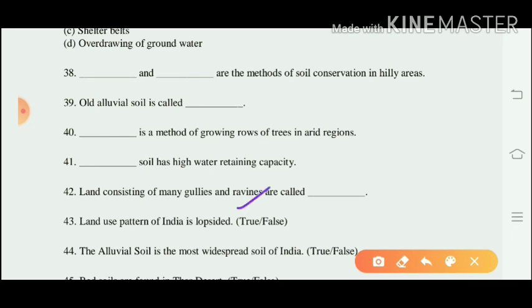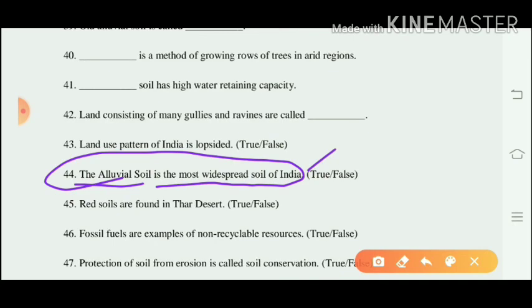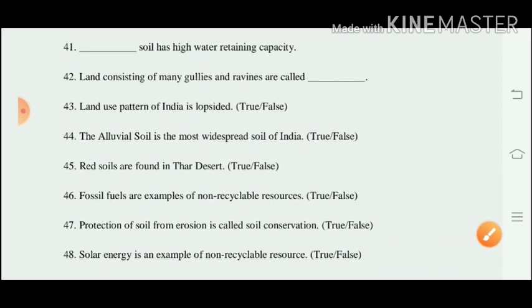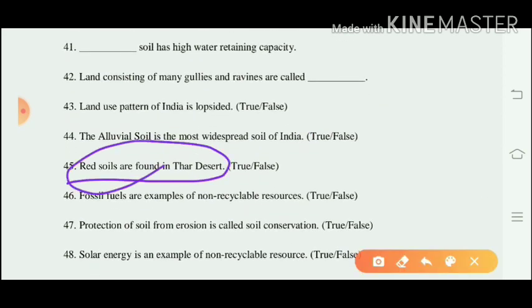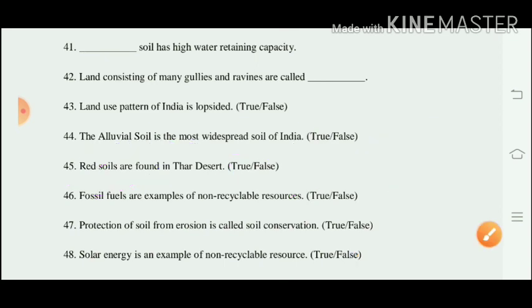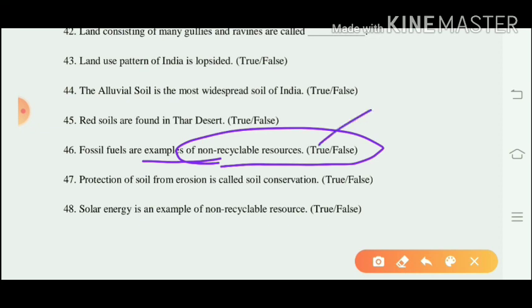This is true. Question number 44. The alluvial soil is the most widespread soil in India. True, because it covers 43% of the area in the form of plains. Then, red soil is found in desert areas. This is false, because red soil is found in the states of Odisha and Chhattisgarh. Question number 46. Fossil fuels are examples of non-recyclable resources. This is true.